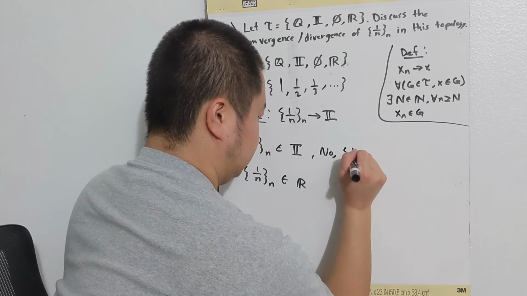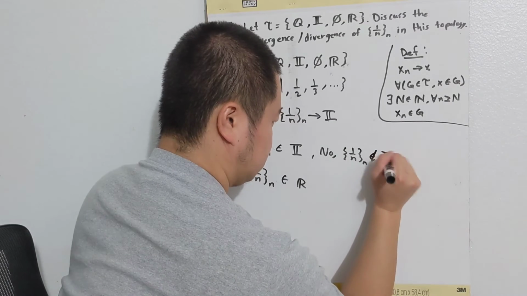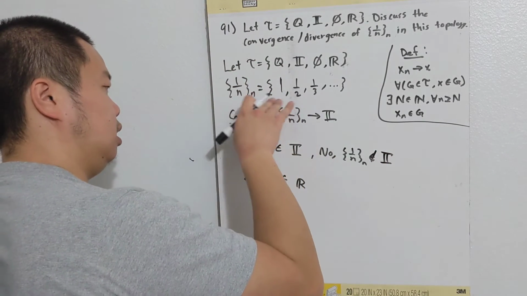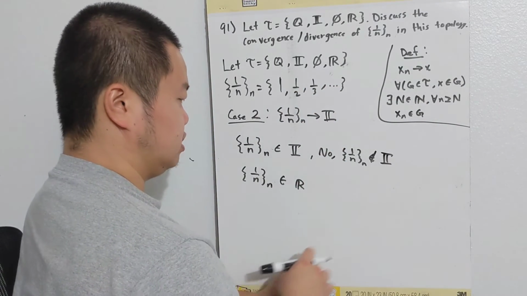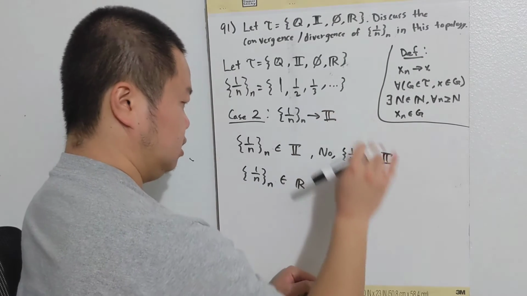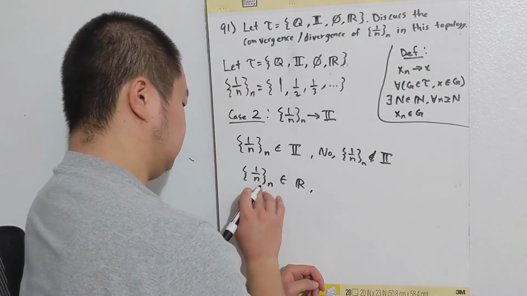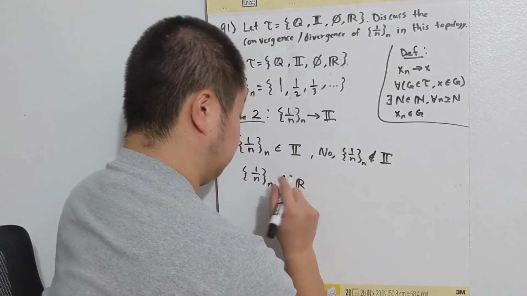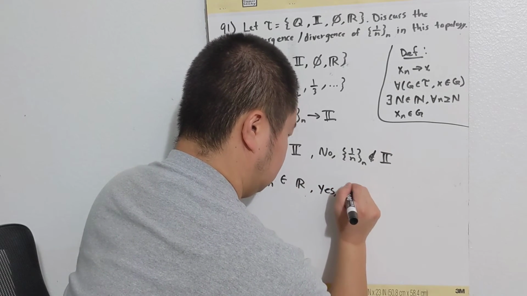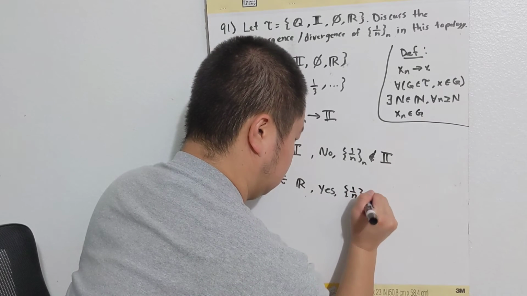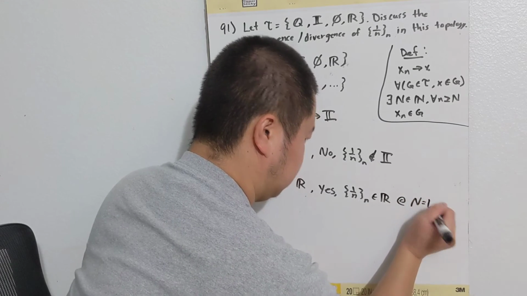The sequence does not go into the irrationals, and that is because all the numbers in the sequence are rational. At no point do rational numbers hit the irrational numbers. As before, we know that 1 over n does go into the real numbers at n equals 1.